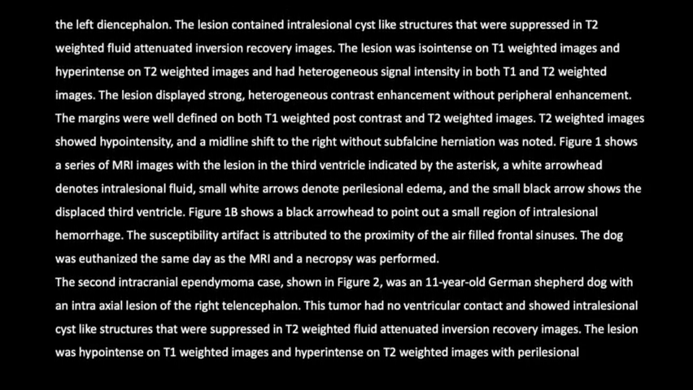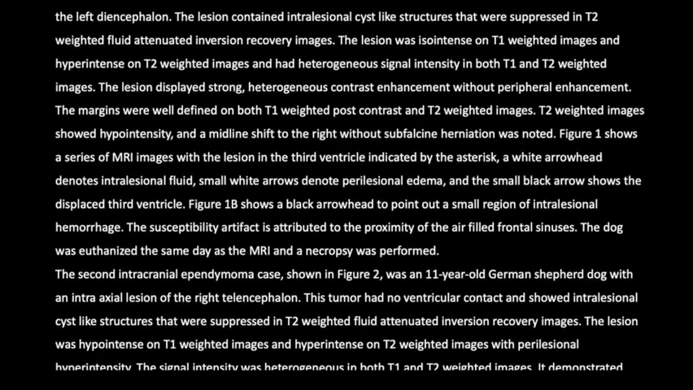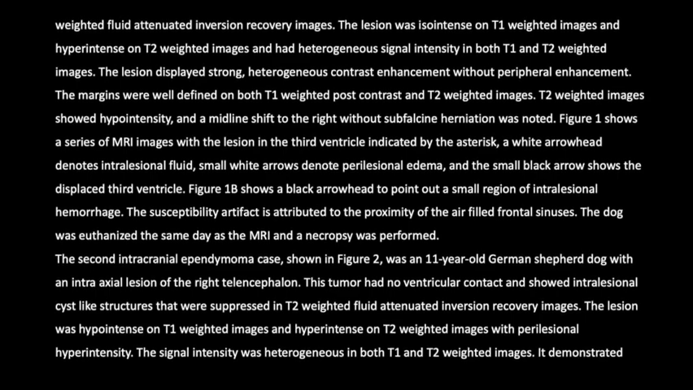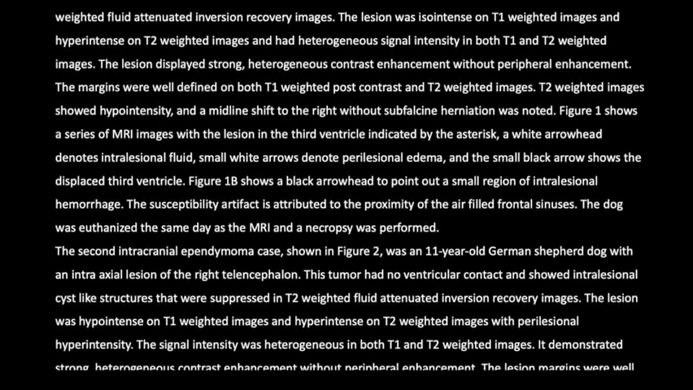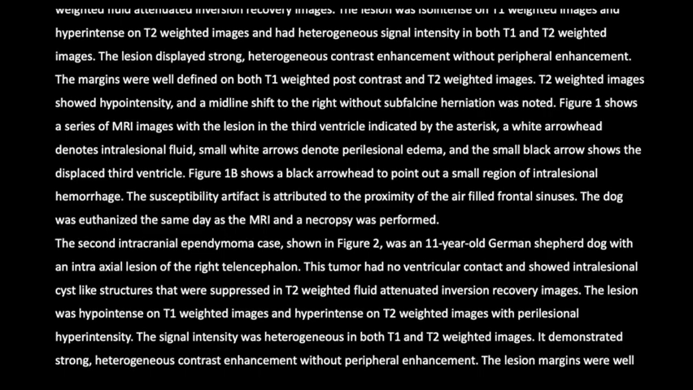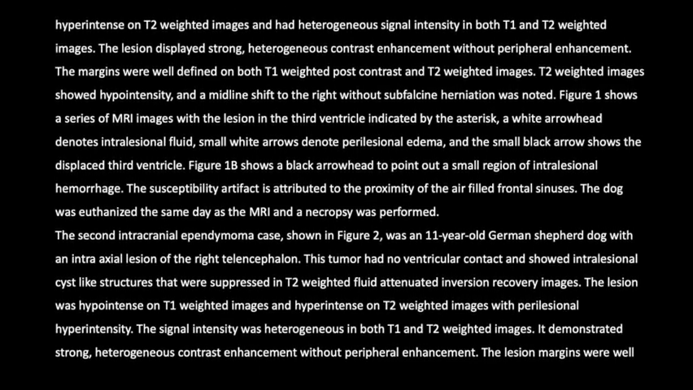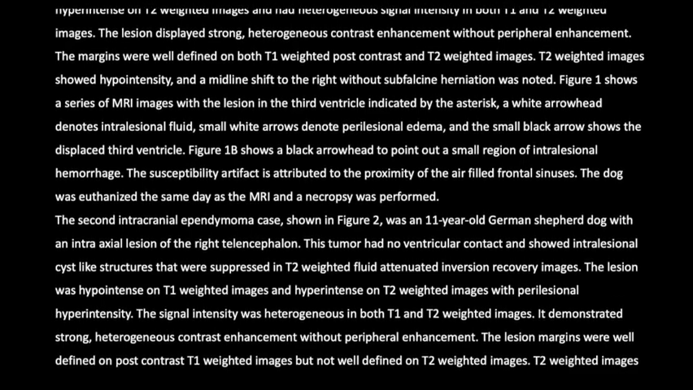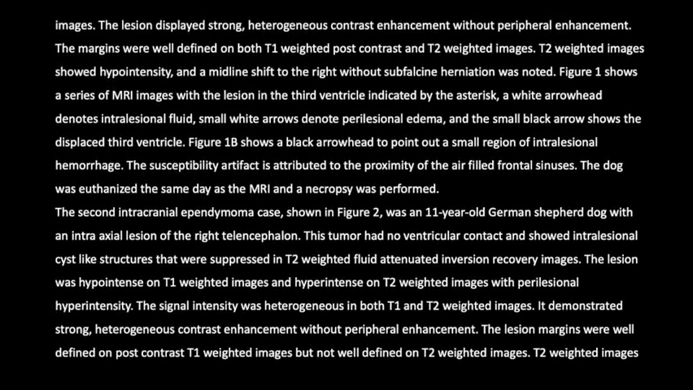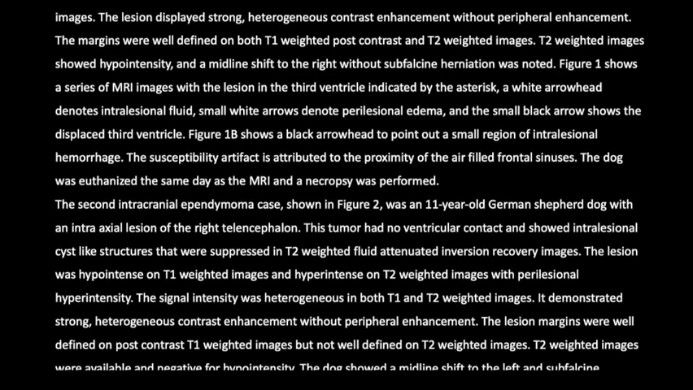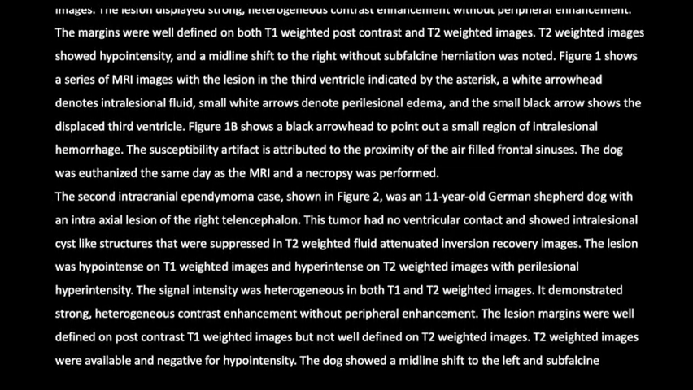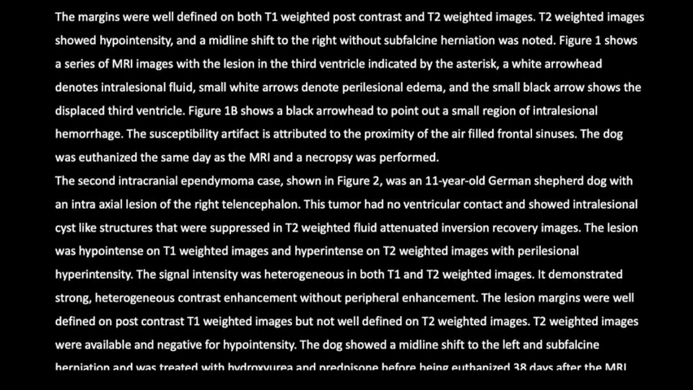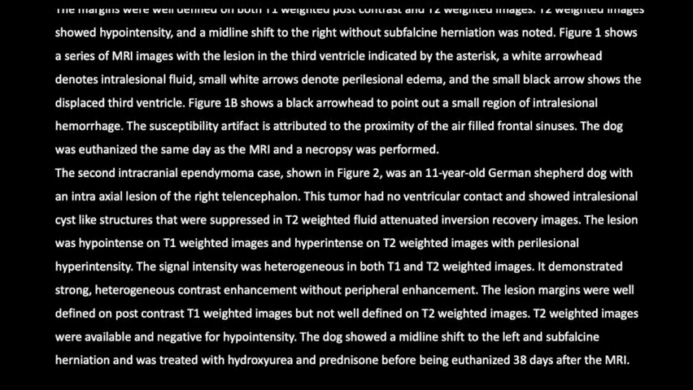Figure 1 shows a series of MRI images with the lesion in the third ventricle indicated by the asterisk. A white arrowhead denotes intralesional fluid, small white arrows denote perilesional edema, and the small black arrow shows the displaced third ventricle. Figure 1b shows a black arrowhead to point out a small region of intralesional hemorrhage. The susceptibility artifact is attributed to the proximity of the air-filled frontal sinuses. The dog was euthanized the same day as the MRI and a necropsy was performed.